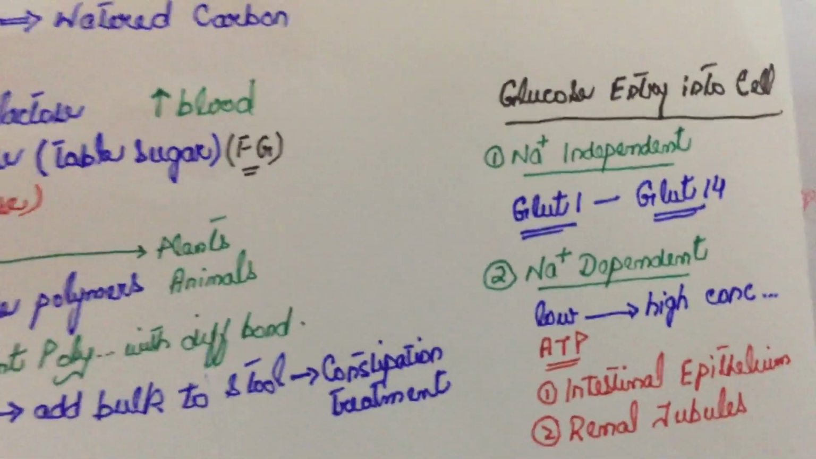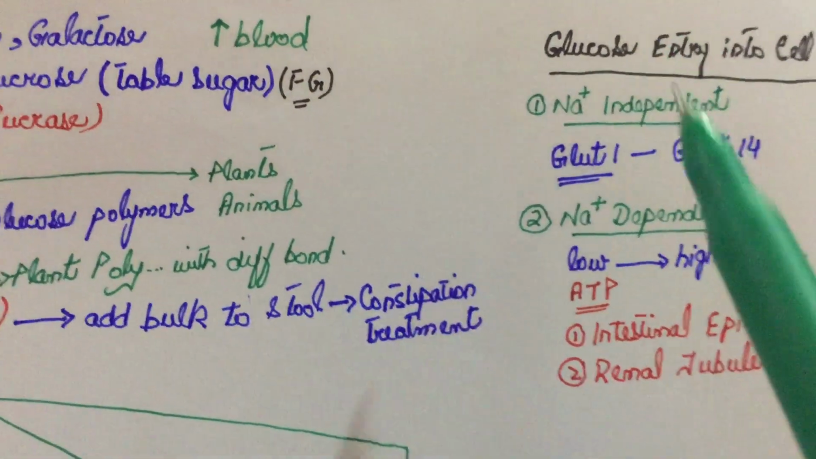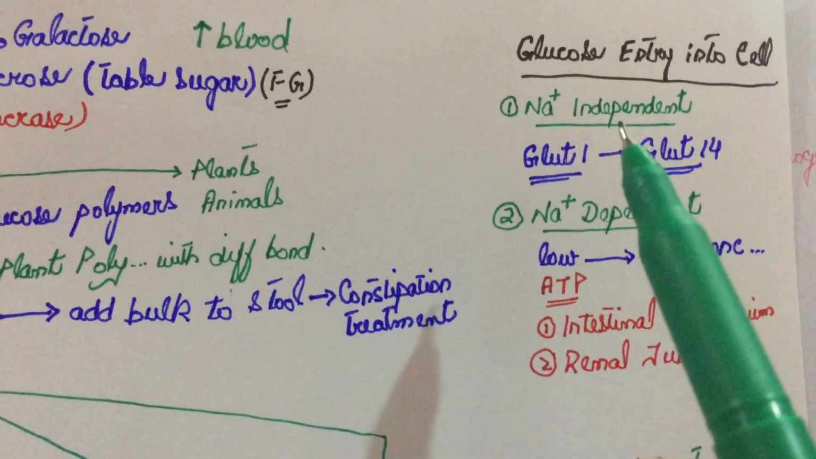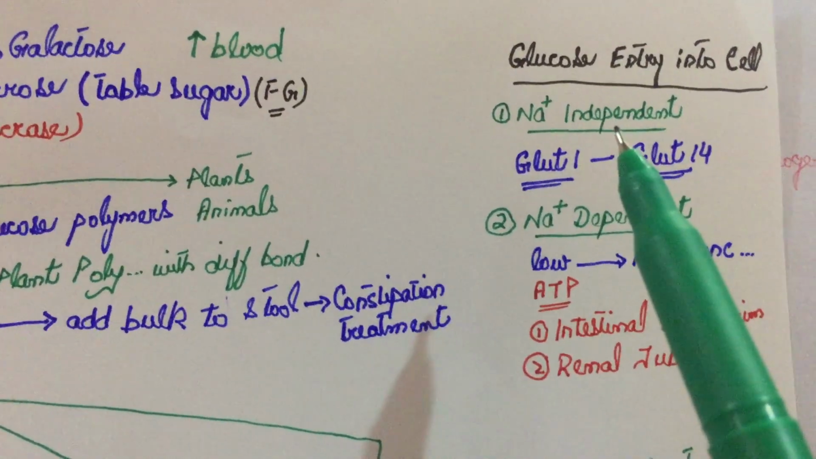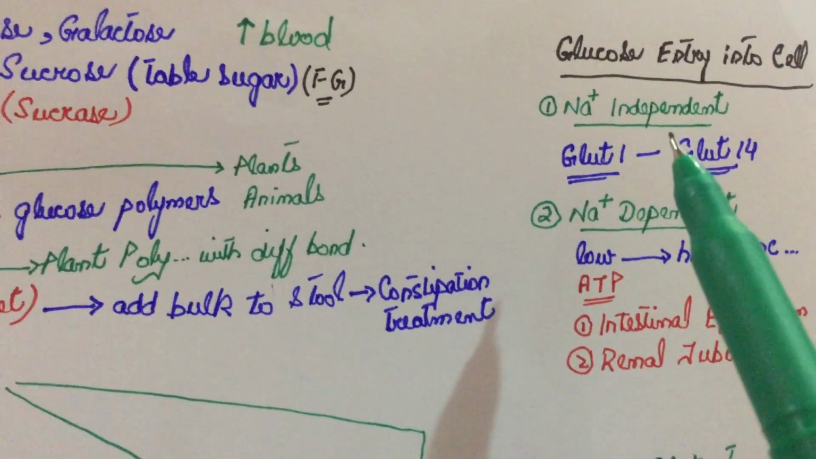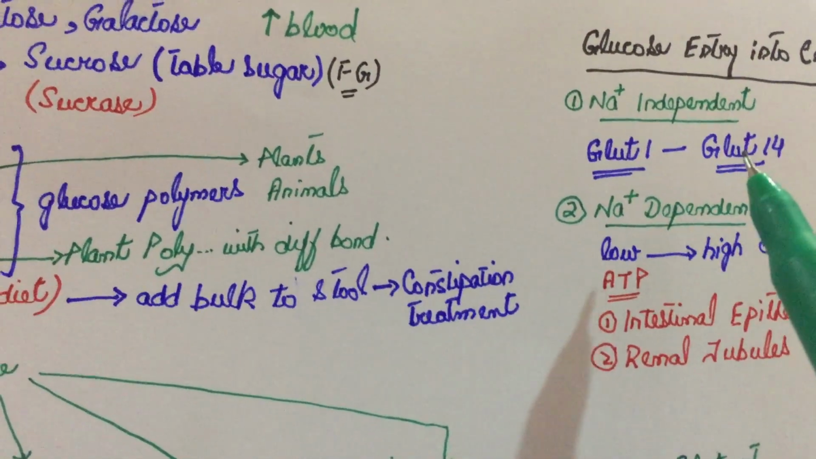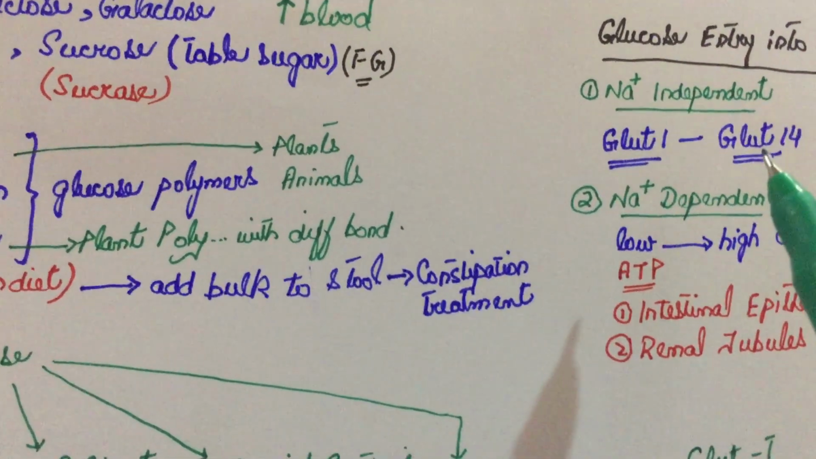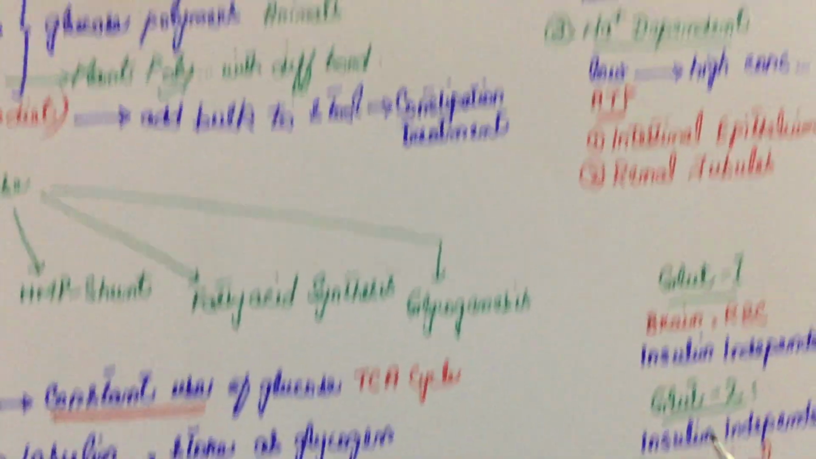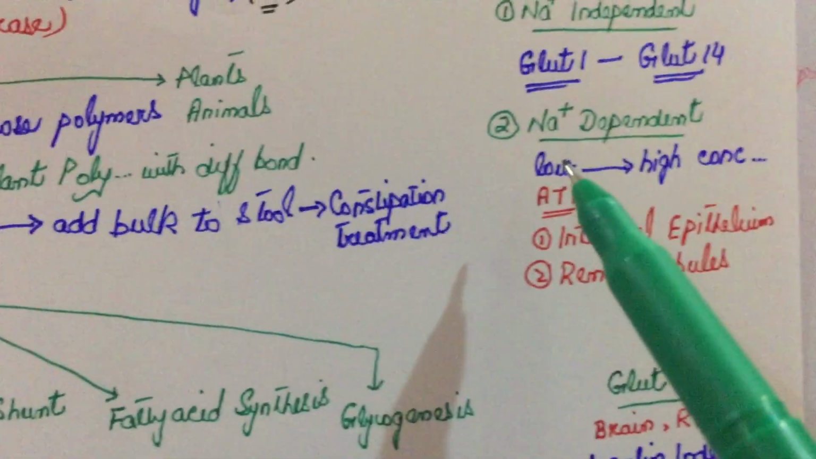Secondly, we talk about the glucose entry into the cells. Glucose entry can be done via only two pathways: sodium independent and sodium dependent. Sodium independent entry means that glucose does not need the help of sodium to enter into the cells. It is only done with the help of transporters, and there are 14 types of transporters from GLUT1 to GLUT14. We will talk about them in detail. And then we talk about sodium dependent.